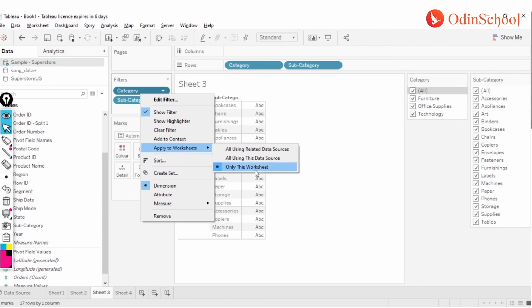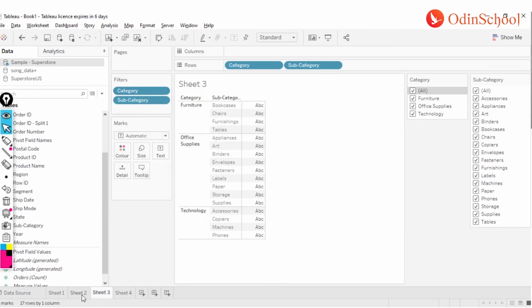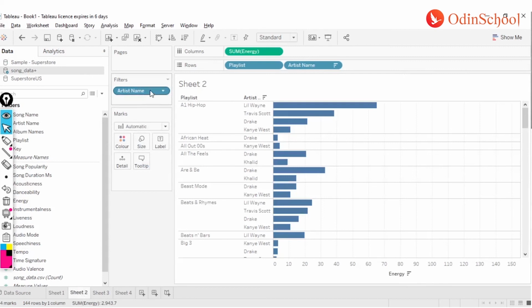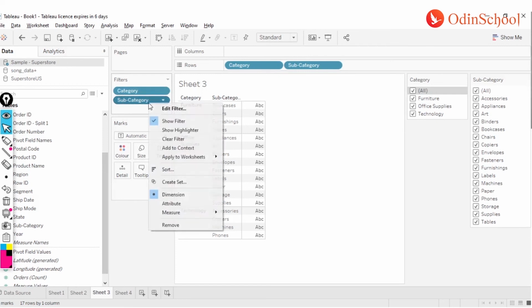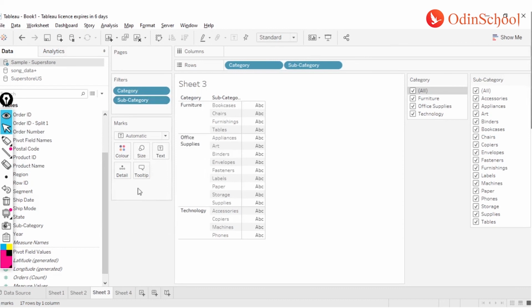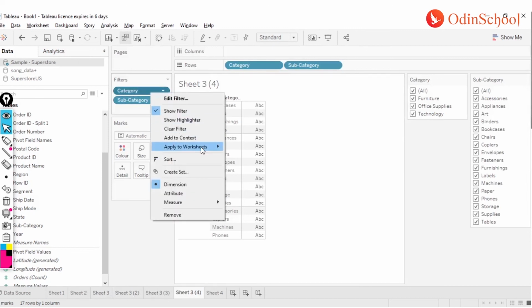I think there should be one more option, selected worksheets, but because we have created only one worksheet out of the sample superstore, we don't have this option. So let me duplicate the sheet a couple of times. You see, I have duplicated the sheets. Now if I go back here, I will have the option of selected worksheets as well.